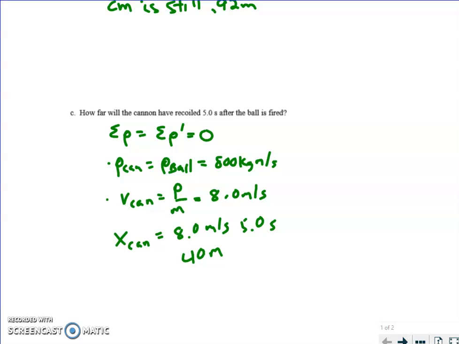You could try to do a center of mass equation and get that. The other alternative is to say 0, because you know the overall center of mass is going to stay 0. So 0 equals the mass of the cannon times some other x, I'll call it x prime, plus 20, that's the ball, times 200. In other words, it'll have moved 200 from the time it was fired, all over 120. And so if you solve that, you also get 40.